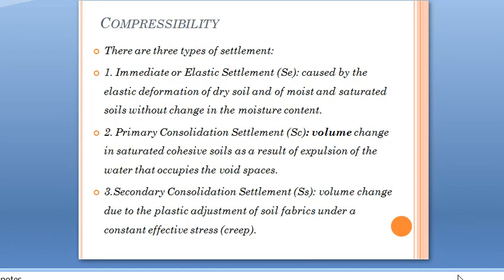Then after that there will be expulsion of water from the voids, and that stage is known as primary consolidation, and here volume change will occur because water is expelling from the voids. Finally, the third stage occurs, where volume change occurs due to the plastic adjustment of soil fabrics, and that is known as secondary consolidation settlement.